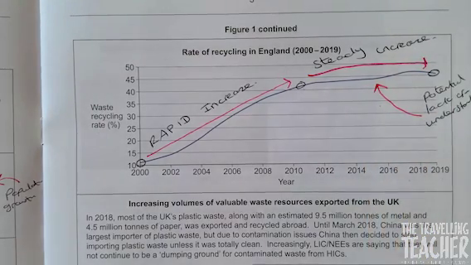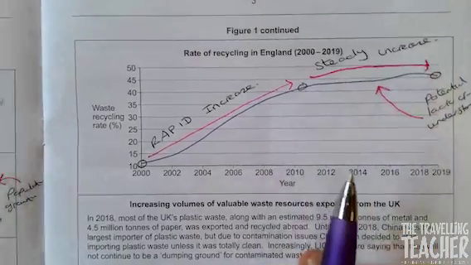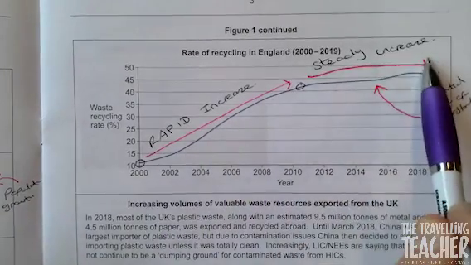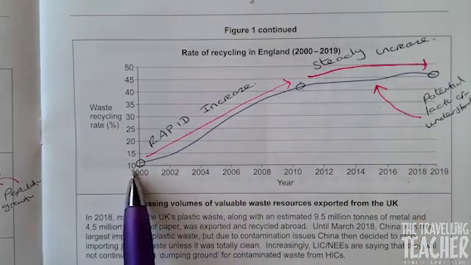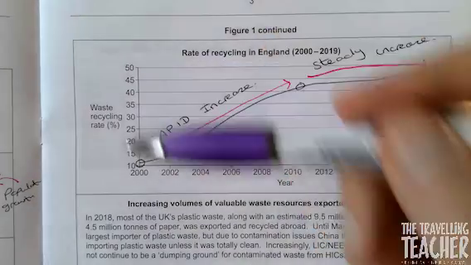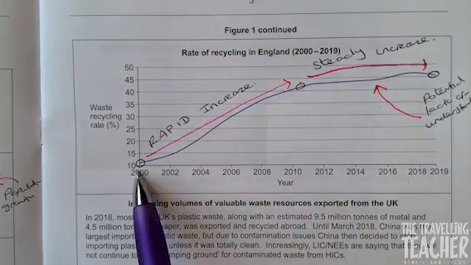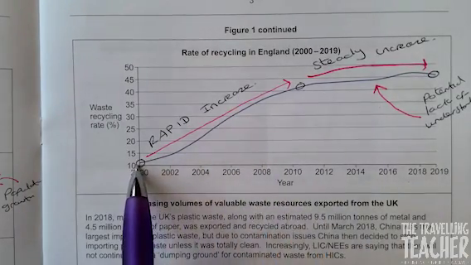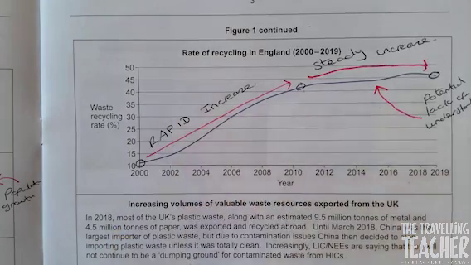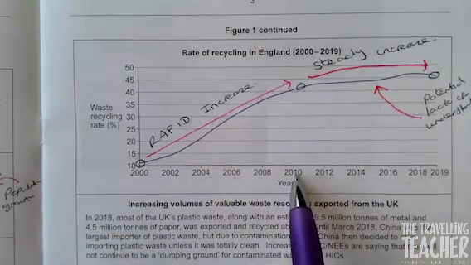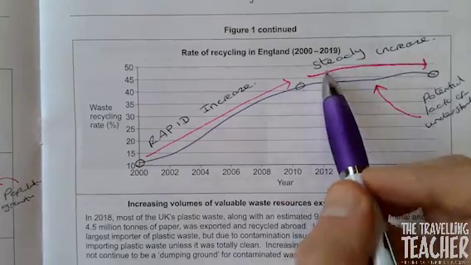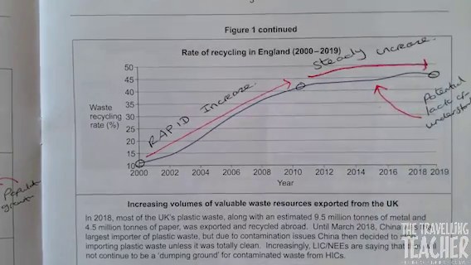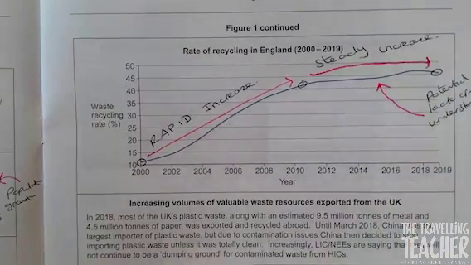Now, once again, if you get a question in the exam based on this and they ask you to describe the trend, first thing you do, guys, is talk about the overall increase. But make sure you use data from the bottom axes and from the side axes. So from 2000, you would say in 2000 to 2010, there was a rapid increase from 11% to 41%. From 2010 to 2019, there was a steady increase from 41% to 46%. Perfect. Let's move it on.